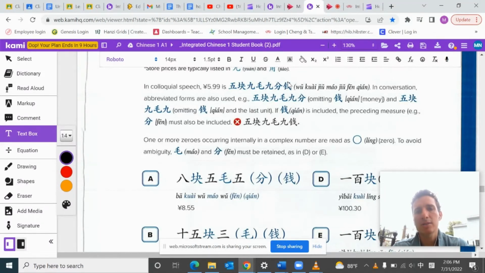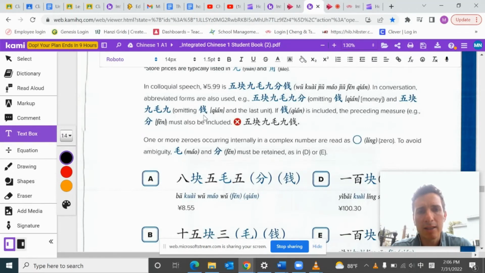And then 钱, you could say, is all in money. The 钱 is optional, and it does say so if you read further. It could be omitted. Most people don't really say it, though you'll hear it sometimes. Here it says 5块9毛9.